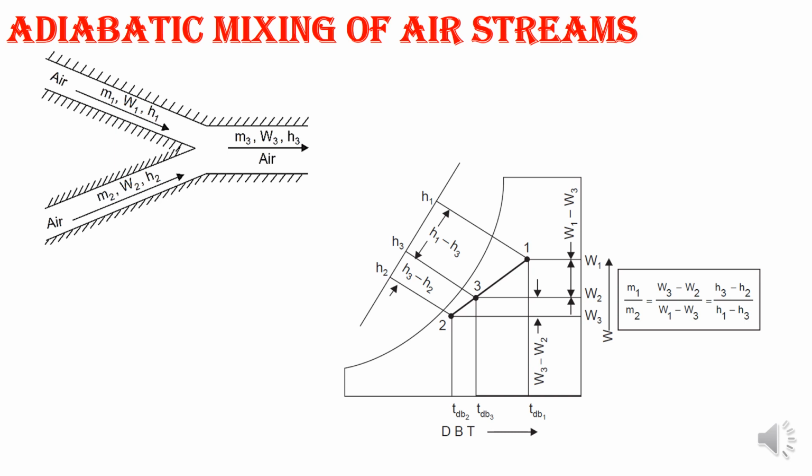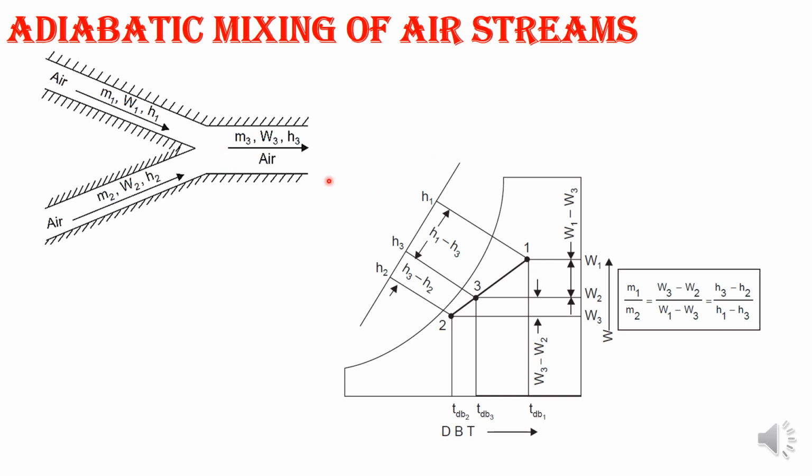So during this adiabatic mixing, what will happen? We have to make the energy balance. One air stream will be at m1, omega 1, h1, another air stream will be at m2, omega 2, h2. So what will be the mixing of the air? Whenever these two mix, there won't be any heat transfer. You have to make the energy balance equation.